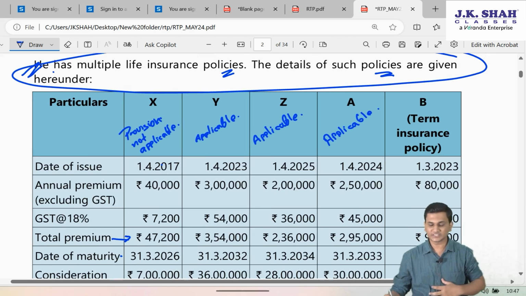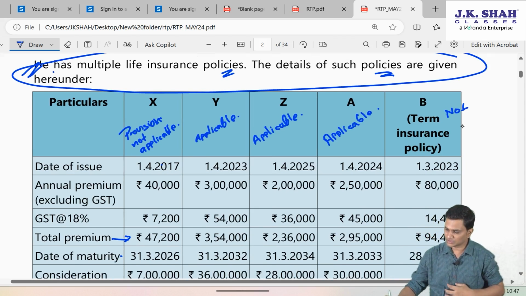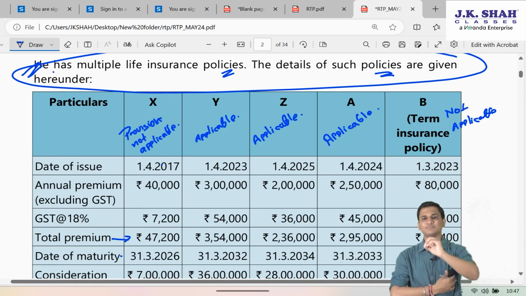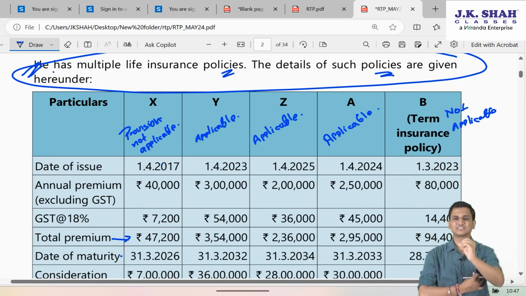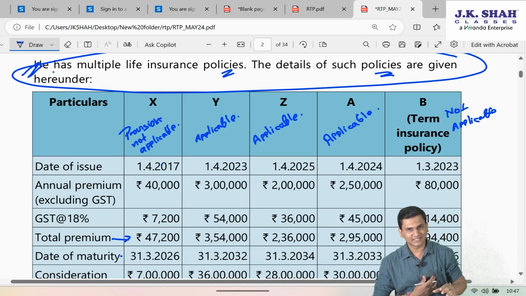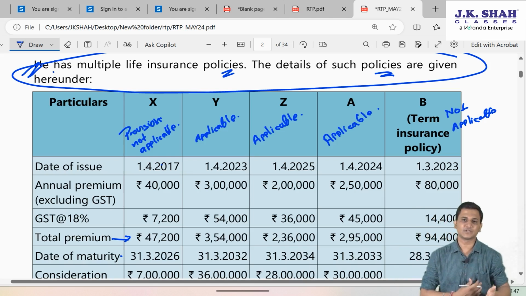Friends, this provision is not applicable to term insurance policies, because in term insurance policies, anyways, the maturity proceeds are not received till the time assessee is alive. Only if the insured person dies, then the family members will get the maturity proceeds.